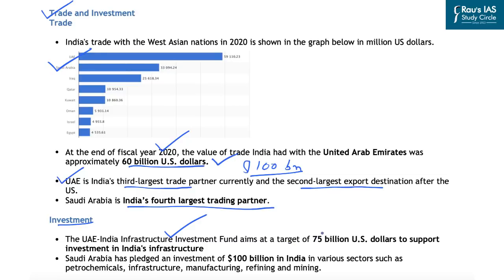Further, if you look at investments, the UAE India Infrastructure Investment Fund aims at a target of about 75 billion US dollars to support investment in India's infrastructure, which is very crucial for India's infrastructure development. Further, Saudi Arabia, which is also a prominent economy in the West Asian region, has pledged an investment of about $100 billion in India in various sectors such as petrochemicals, infrastructure, manufacturing, refining, and mining.